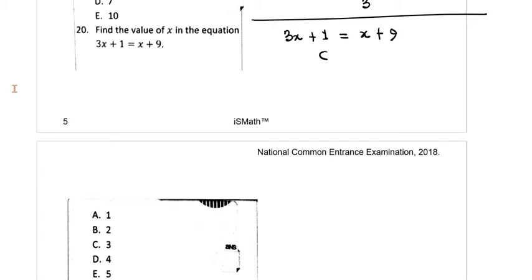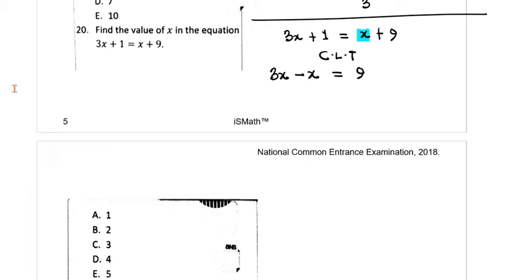What we do here, first of all, is to collect like terms. And when you collect like terms, you're bringing numbers that have got the same variables or the same letters together, and then you're taking the ones without letters or with different letters, you're putting them also together. So you could either add them or subtract them. Eventually, my x would appear here as minus x, and this will be equal to my 9 that was there on the right before, but I need to move plus 1 to go join it.